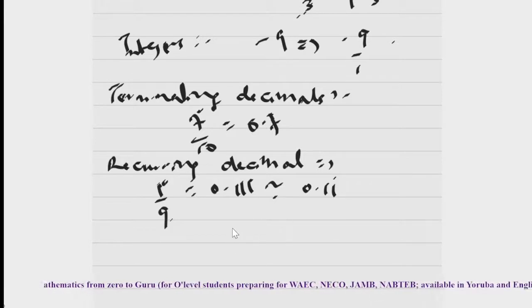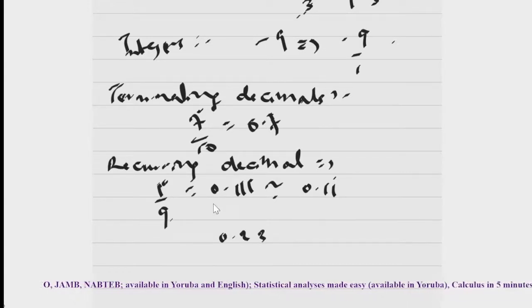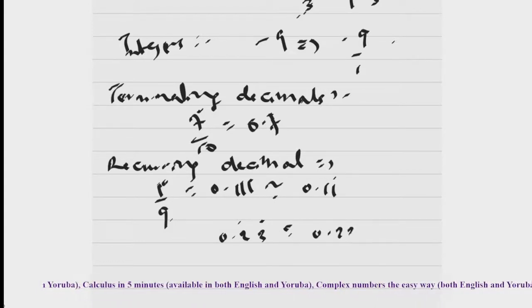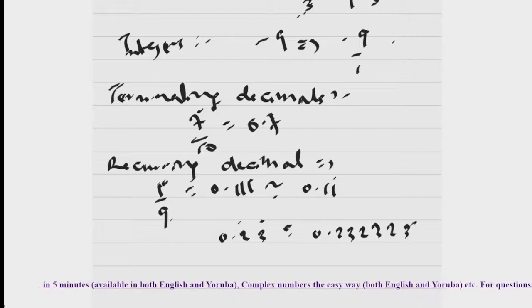It doesn't matter that only one number is reoccurring. Indeed, you can have two numbers reoccurring. For example, if I have 0.23 and I put the dot on 23, it means the 23 is reoccurring. So in essence, this number is 0.23, 23, 23, 23. This is called a recurring decimal.